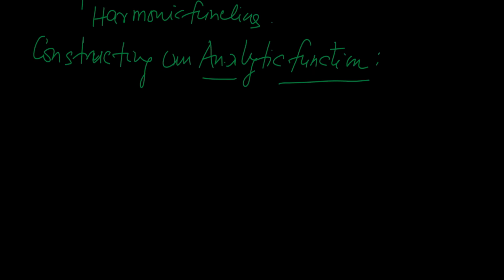And when both parts of this function are known, then we can easily construct the analytic function, because we know the general form of f of z is u plus iv. So if we are given u, we can find v, and if we are given v, we can find u, and after finding u and v, we can construct the analytic function.